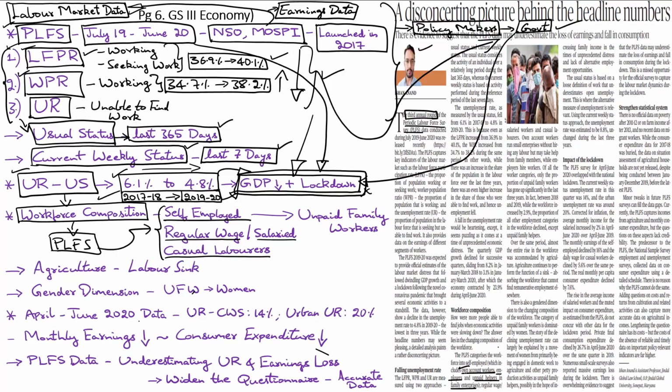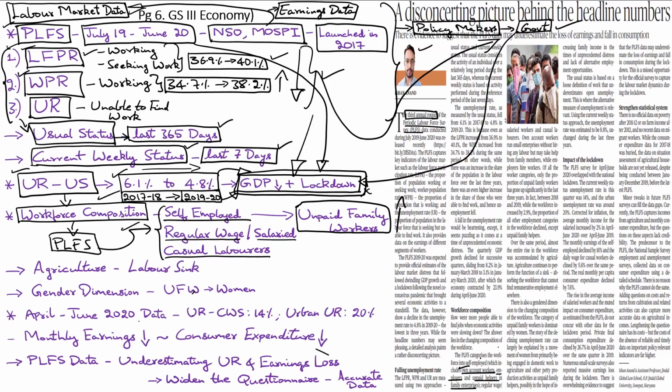See, own account workers, they run small businesses without hiring any labor, but they do take help from their own family members. So, if you actually look at the survey data in depth, you will find that amongst all the categories of workers, only the proportion of unpaid family workers has gone up significantly.